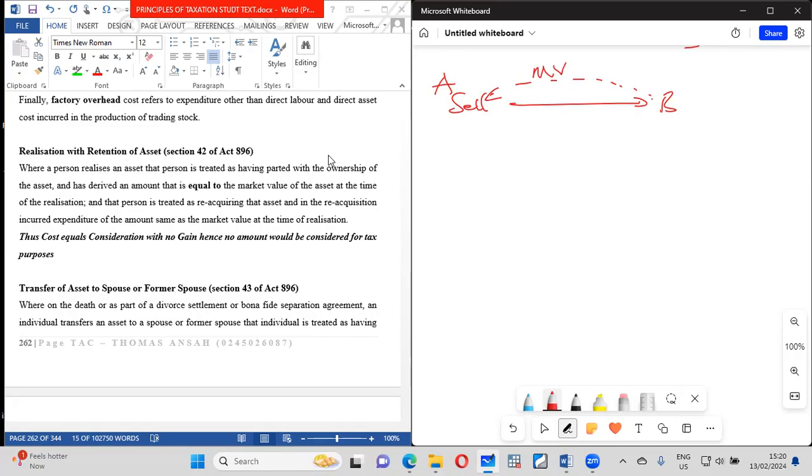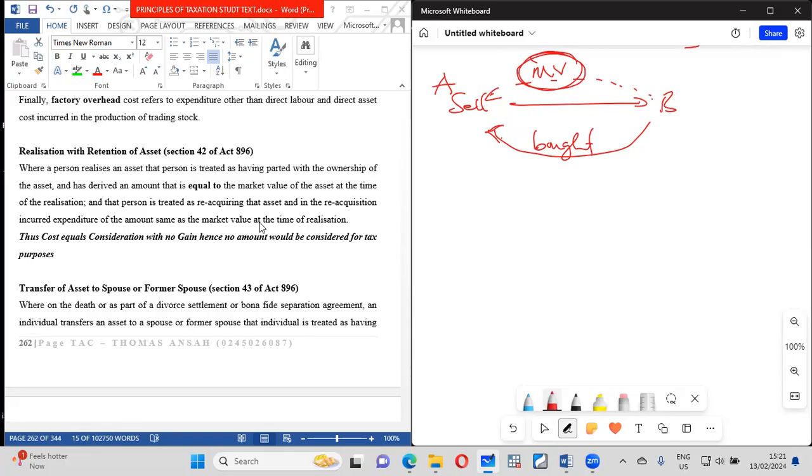But when a person reacquires the thing, it means that he has also bought the thing. So if this one sold, now he's buying. What the law is basically saying is that the market value which this person gave is the same market value with which he is buying, and therefore there is no gain. You sold the thing, you collected the money, you bought the thing.